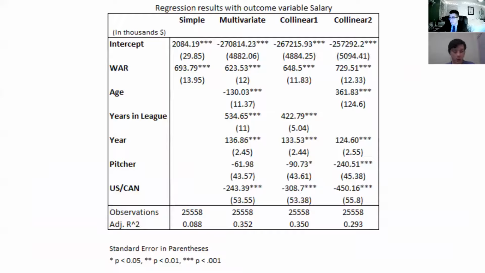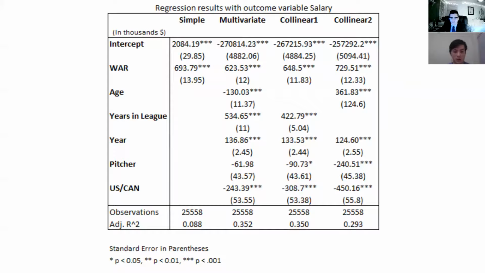All right, so this is the table containing all our results. Under the simple regression, if we just look at salary versus WAR, we found a statistically significant relationship, but one with very low explanatory power, as seen by the adjusted R squared. We then included all the aforementioned variables in the multivariate regression, and we managed to get to 35.2% for adjusted R squared, with everything except position, whether they're a pitcher or batter, statistically significant.